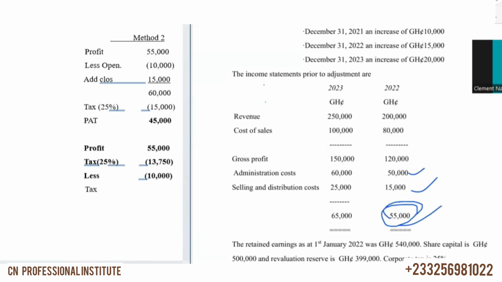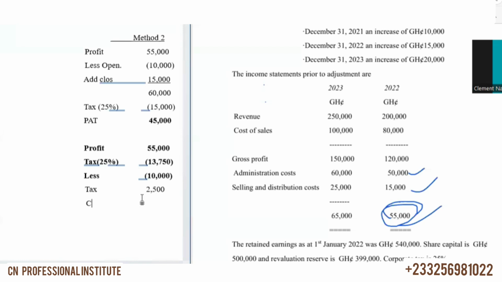I'm following. So 25% of the 10,000, which is 2,500. So we have to add the 2,500 because we are lessing the item. Like I told you, if you are correcting something by lessing, the tax should be added.